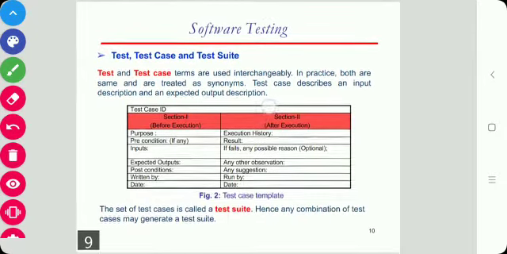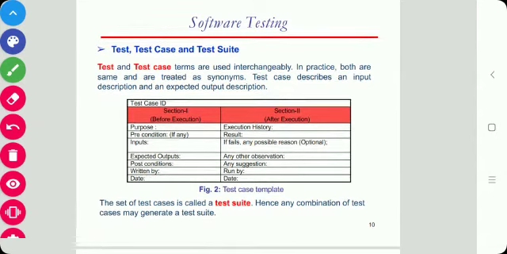Next terms are test, test case and test suite. The terms test and test case are used interchangeably. Both are the same and treated as synonyms. A test case describes the input description and expected output description. Inputs are of two types, precondition and actual inputs, and it gives the output. Expected outputs are also of two types, postcondition and actual output.